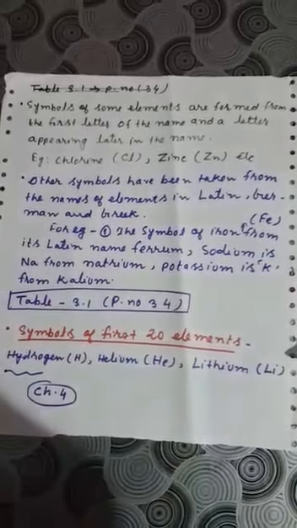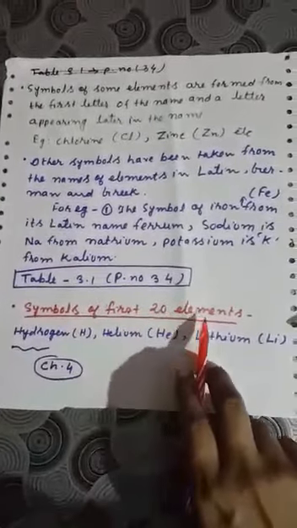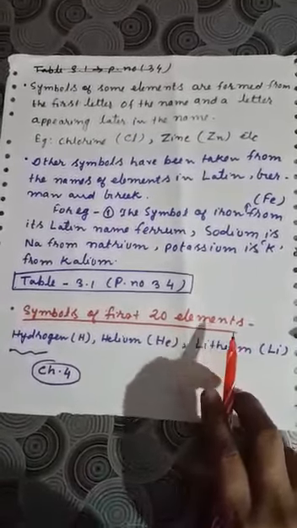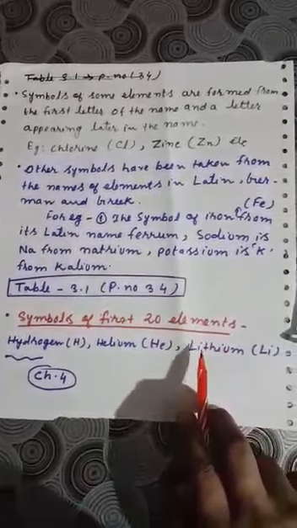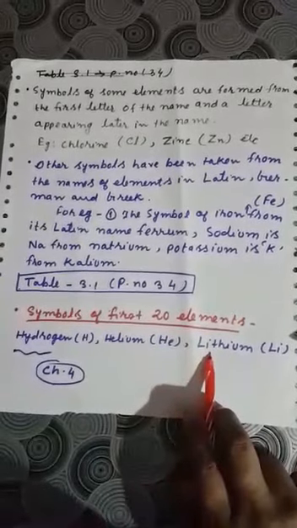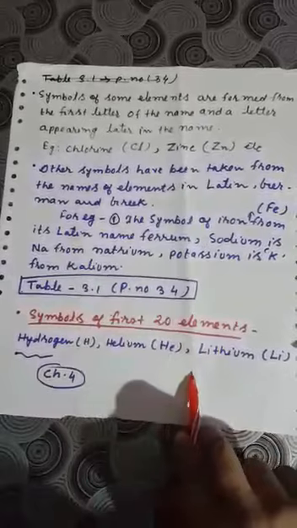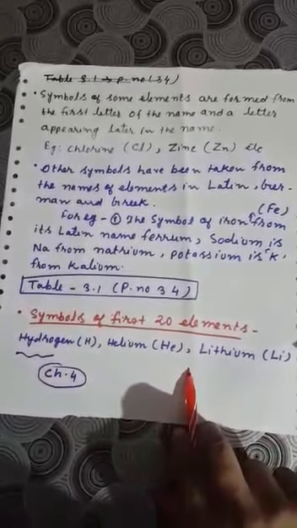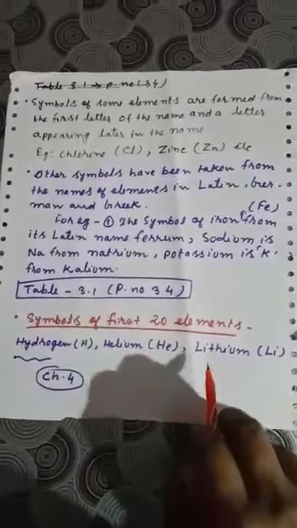In table 3.1 on page number 34, some symbols are given, very important, you have to remember. Now the symbols of the first 20 elements are very important, you have to remember, it is required. From today onwards you have to learn this and remember. In class 10 also it is required, and in higher classes also it will be required. In chapter 4 it is given, please all of you remember and try to read out from the beginning, that is hydrogen to calcium. Okay, we will continue in the